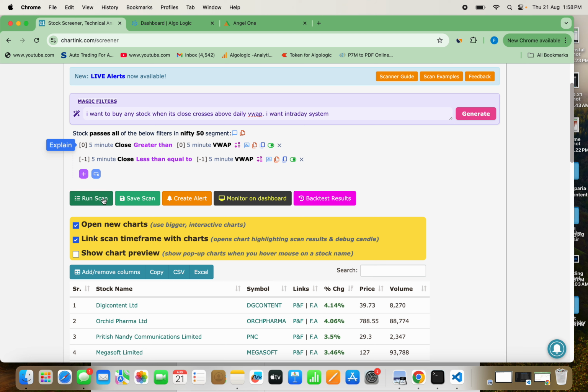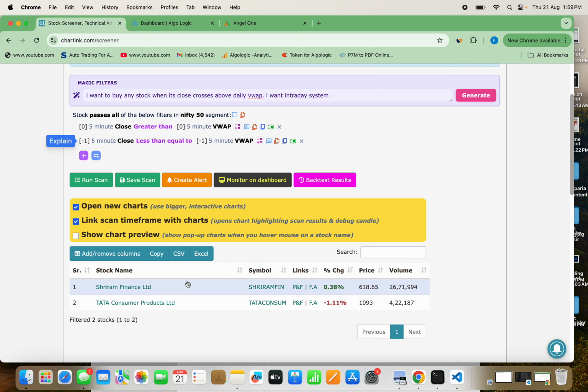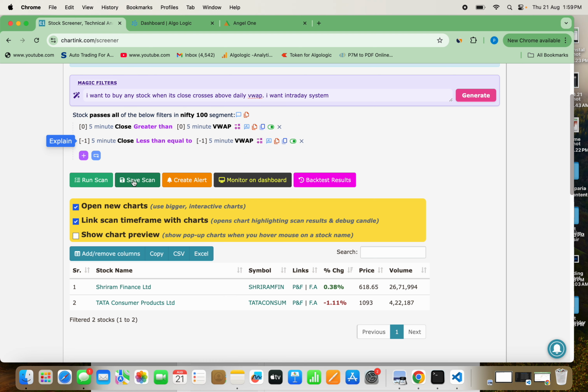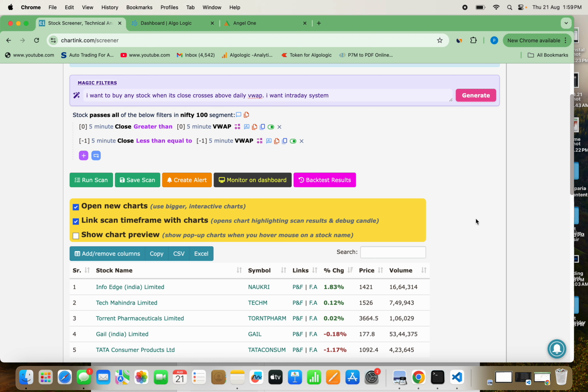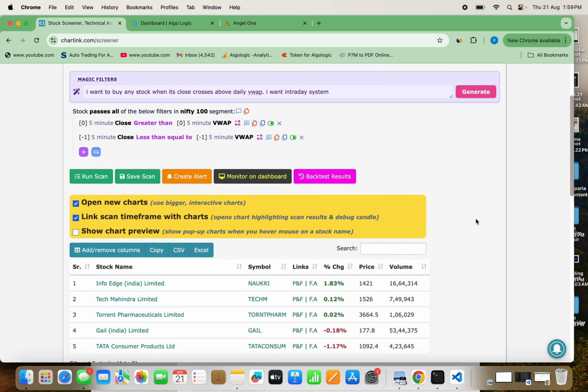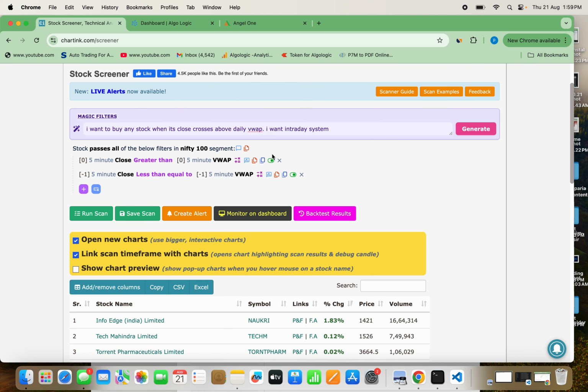So I will just run again, and you can see it has given me only two scripts. Now imagine if I give Nifty 200 or 100, it will give a little more scripts. Yes, it starts giving me 5 scripts. So okay, fine. That means I am getting the scripts which are good and which are actually fulfilling these requirements of VWAP.